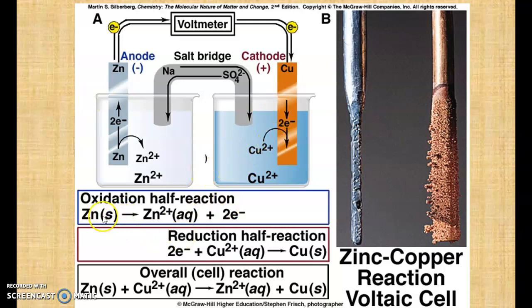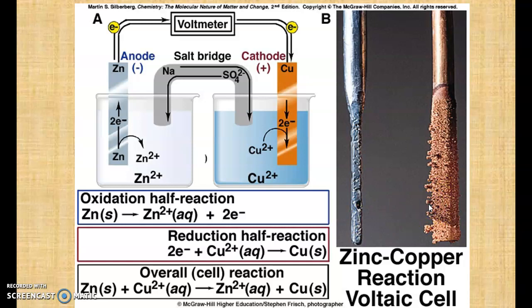So you can see the reaction. Zinc undergoes oxidation, liberating electrons. Copper accepts these electrons and is deposited as copper, and the overall reaction is Zn plus Cu2+ gives you Zn2+ plus Cu. So here you can see that as zinc is acting as an anode, zinc will undergo corrosion. What is corrosion? Loss of metal. So you can see the loss of metal in the case of zinc, and on copper, the copper is deposited, so it is protected. From this picture, it becomes clear that copper is protected and zinc undergoes corrosion.